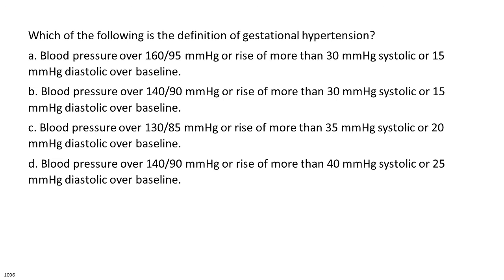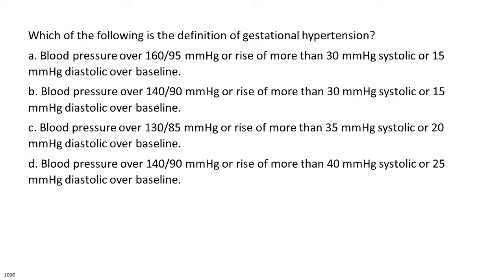Which of the following is the definition of gestational hypertension? A. Blood pressure over 160/95 mm of mercury or rise of more than 30 mm of mercury systolic or 15 mm of mercury diastolic over baseline. B. Blood pressure over 140/90 mm of mercury or rise of more than 30 mm of mercury systolic or 15 mm of mercury diastolic over baseline.